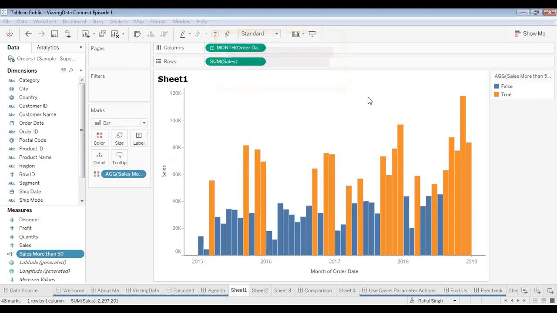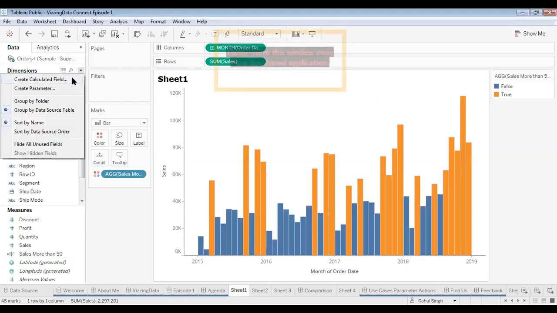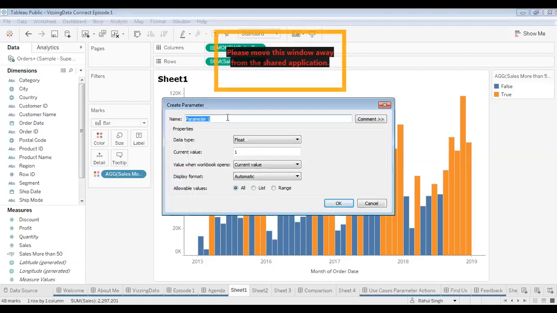So how do we do that? To do that, first of all, we need to create a parameter. So I click on create parameter, and then over here, let me say enter sales value. This would be a float parameter, and I would keep all the allowable values, so the user can enter anything over here, and then I click on OK.